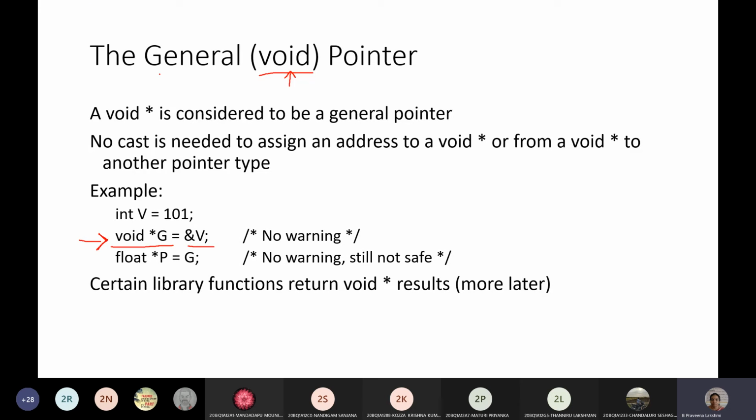We can also call them general pointers. The void pointer is required whenever you want to point to a variable of any data type.